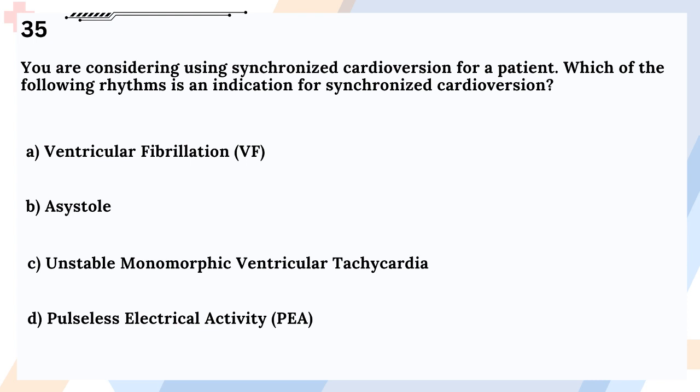Question 35. You are considering using synchronized cardioversion for a patient. Which of the following rhythms is an indication for synchronized cardioversion? A. Ventricular fibrillation, VF. B. Asystole. C. Unstable monomorphic ventricular tachycardia. D. Pulseless electrical activity, PEA.